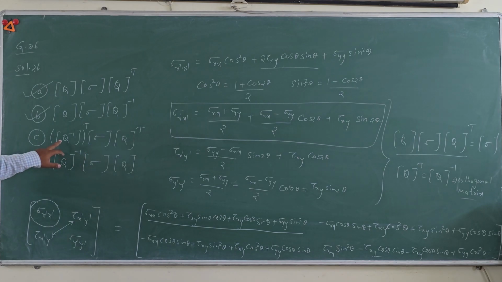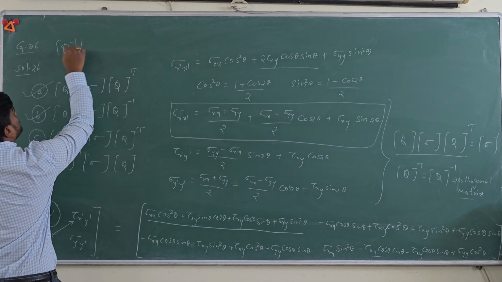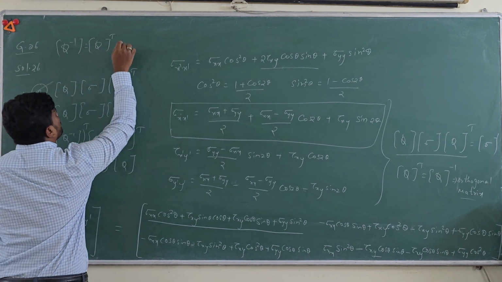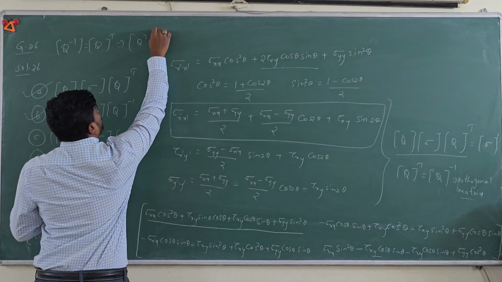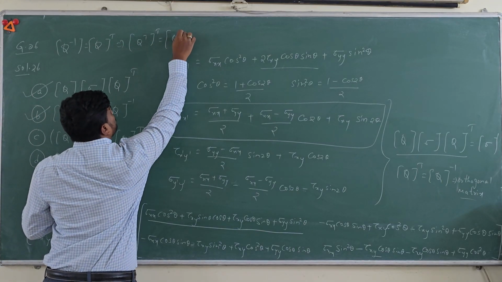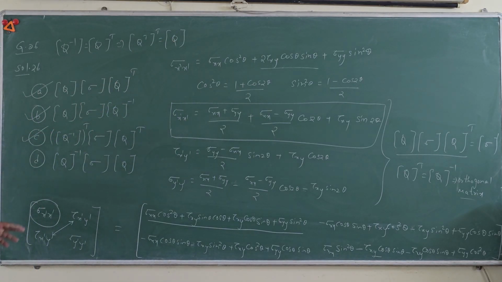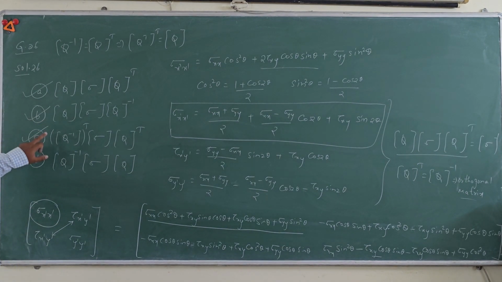Then if you see option C, Q inverse you can write as Q transpose, then Q transpose of transpose will give you Q. It's nothing but option A, so option C is also correct, then option D is wrong. So the correct options are A, B and C.